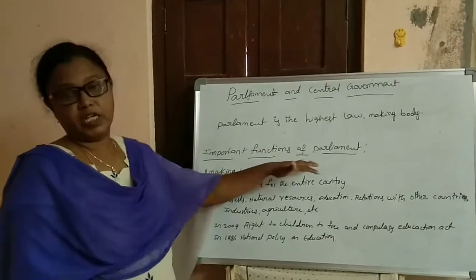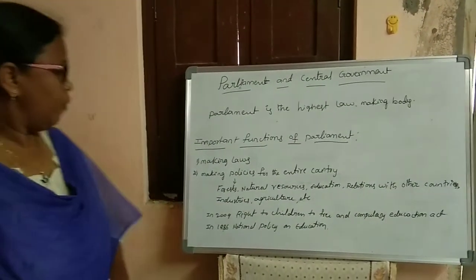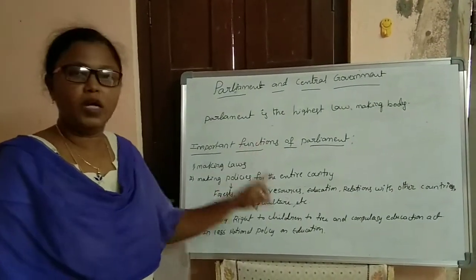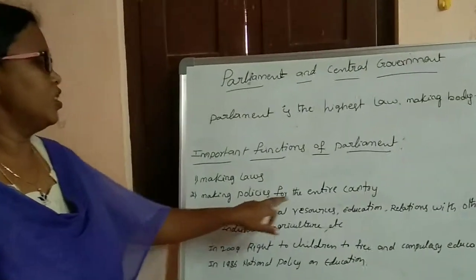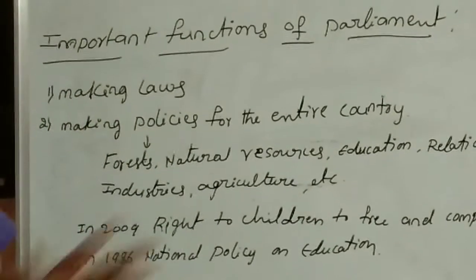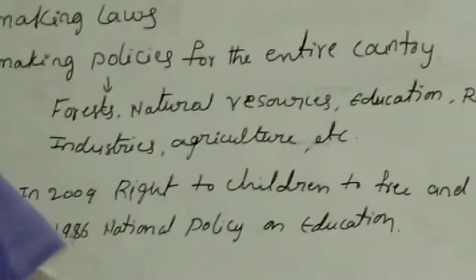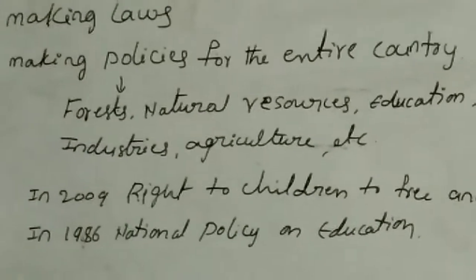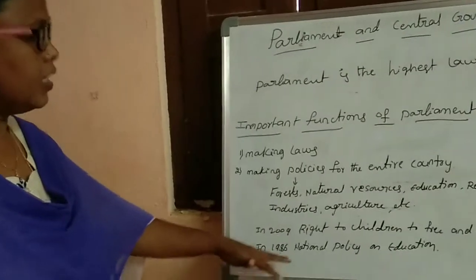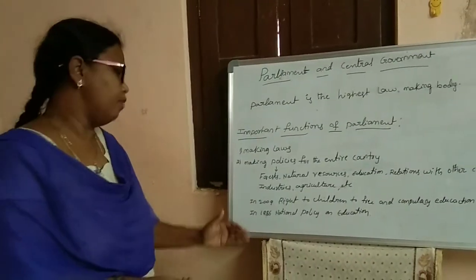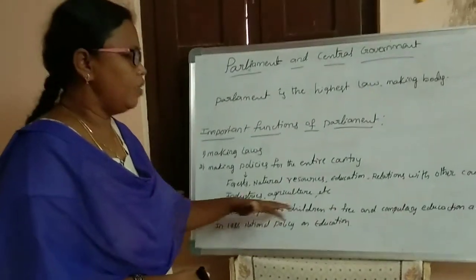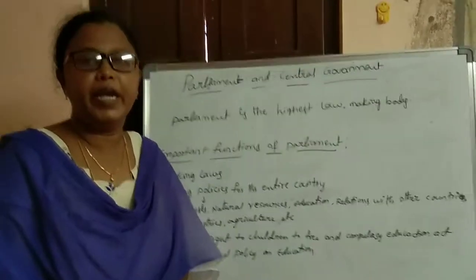Next, important functions of Parliament. What are the functions of Parliament? First one is making laws. Parliament makes laws for the whole country. And second one is making policies for the entire country, for example, forest, natural resources, education, relations with other countries, industries, agriculture, etc. In 1986, Parliament adopted the National Policy on Education, and in 2009 the Right of Children to Free and Compulsory Education Act was adopted by Parliament.